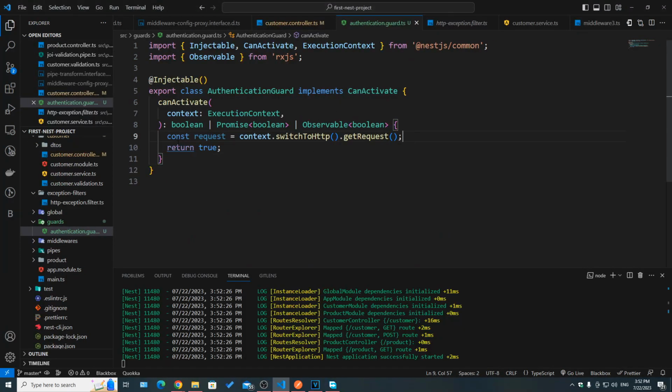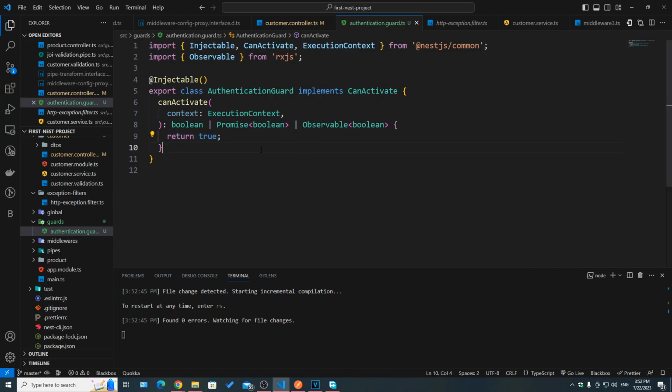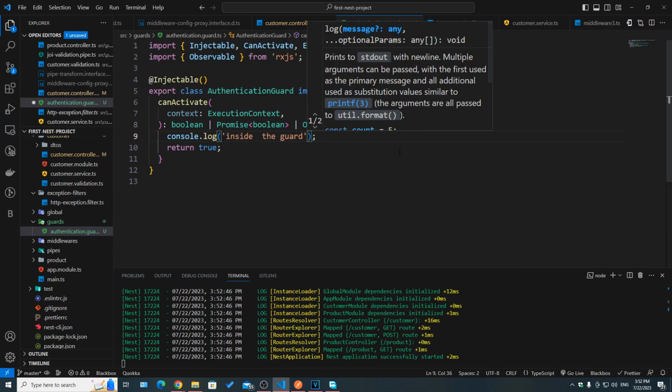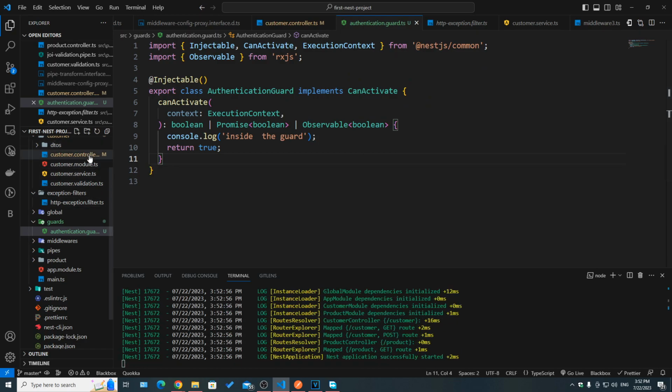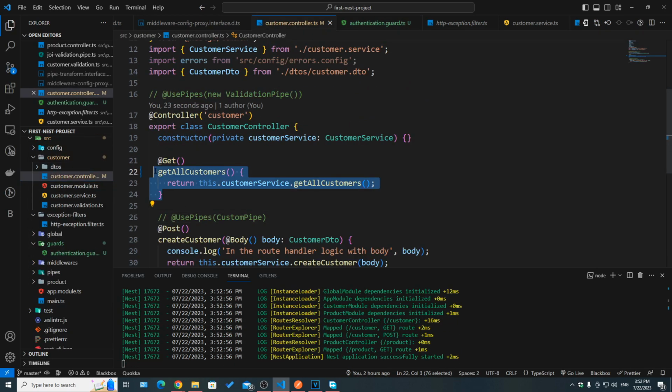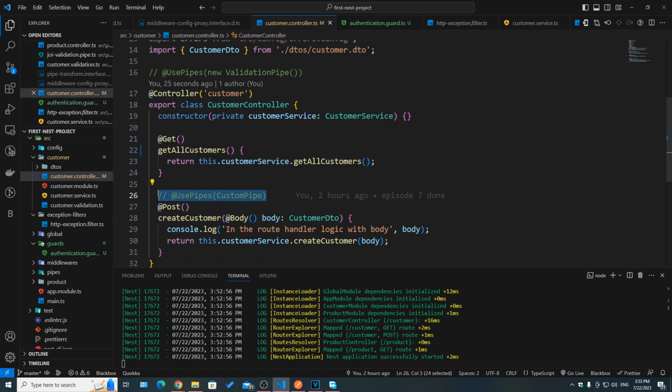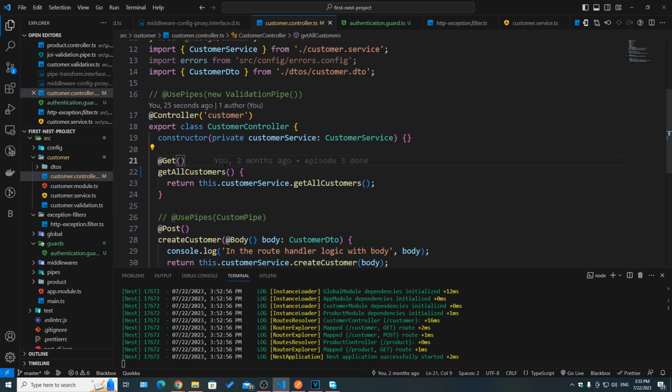Let's go ahead and remove this line and just keep return true, and let's add a log inside the guard. Okay, and now let's go to our customer controller and bind it to a single route handler. We can bind it on top of a controller, just like we did with the pipe, or on top of a route handler, of course, just like pipes again. But now let's try and do it on the get customer route handler.